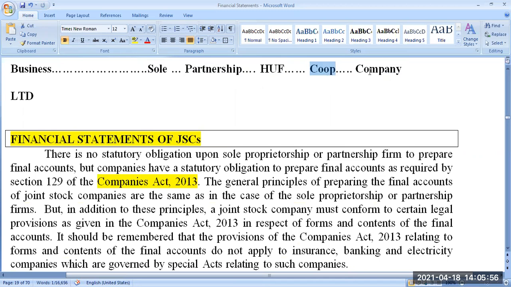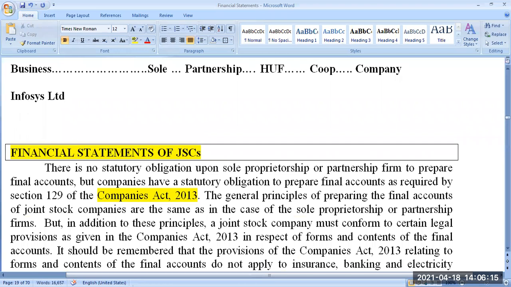Infosys Limited comes under this category. So company form of organization will have these three letters in the official name of the company. Infosys Limited. That is why we come to know this is a limited liability company. Wipro Limited, HDFC Limited, SBI Limited. Whatever has the last letters LTD in the name, the title of the business, that is called a company. Everything else cannot be called a company.